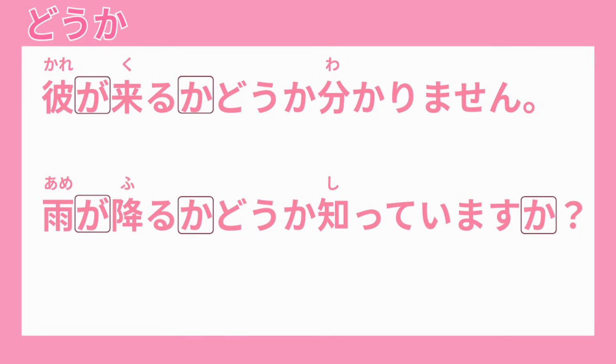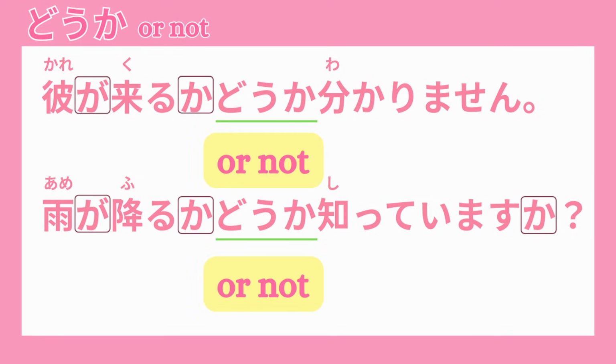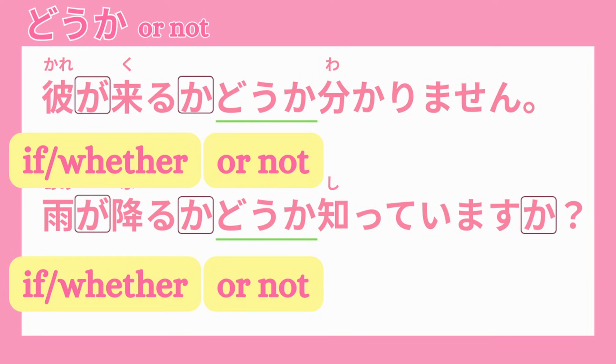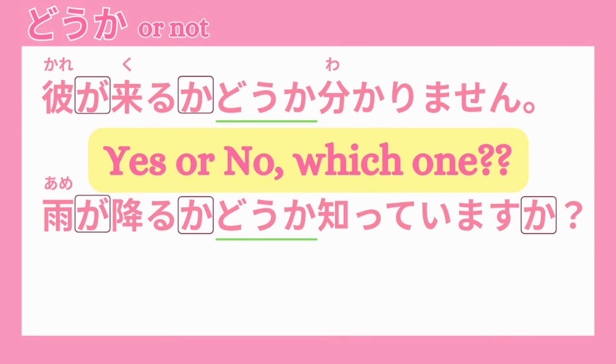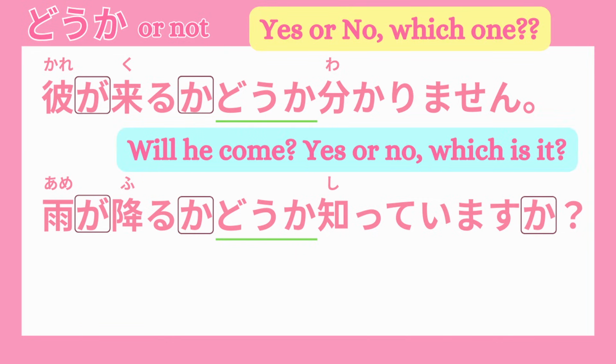Now you might also see these sentences. 彼が来るかどうかわかりません。雨が降るかどうか知っていますか? So, what is どうか? It's similar to or not in English. It's only used with if-whether sentences, not with question words like who or what. So why do we sometimes add どうか? どうか simply makes the yes or no choices more explicit. It's like saying, will he come? Yes or no? Which is it? When we add どうか, we are clearly showing that the unknown point is only yes or no, and nothing else.